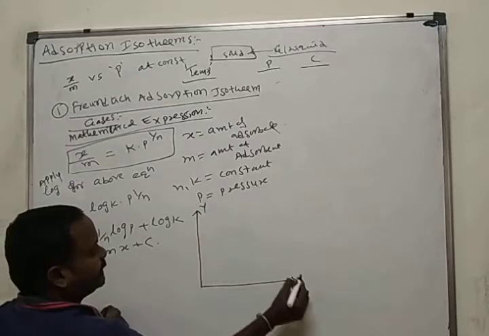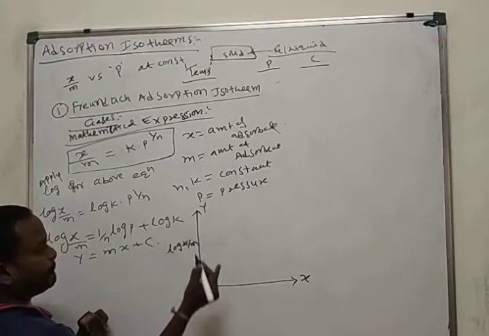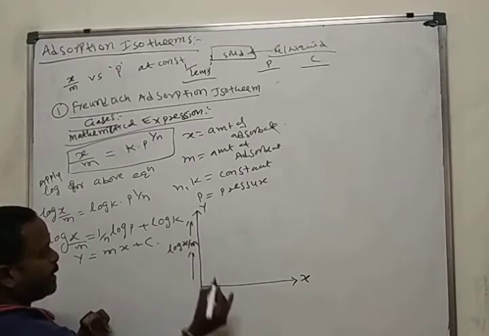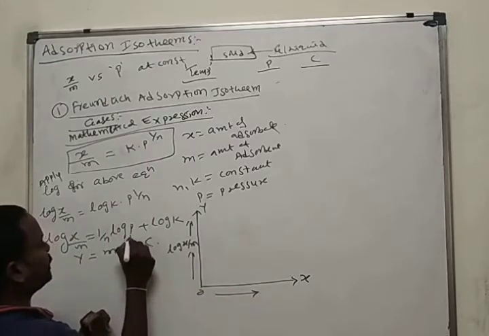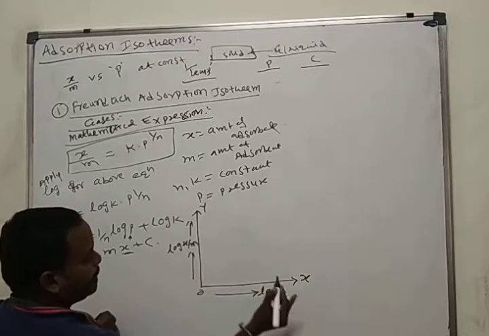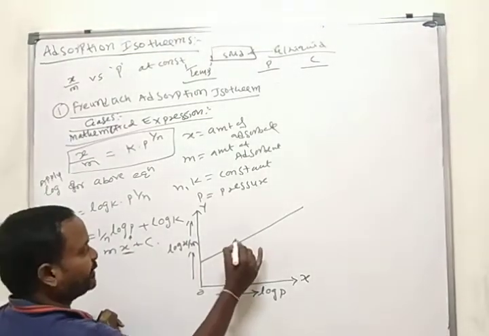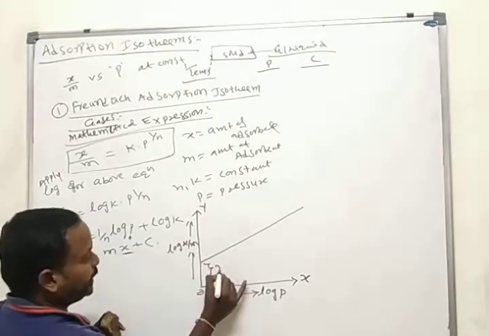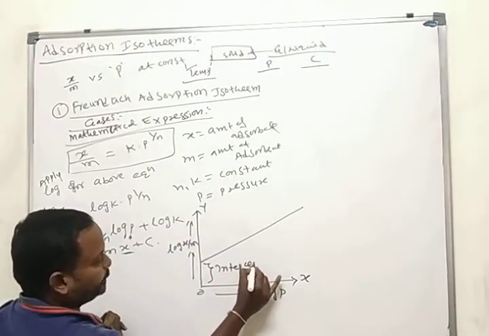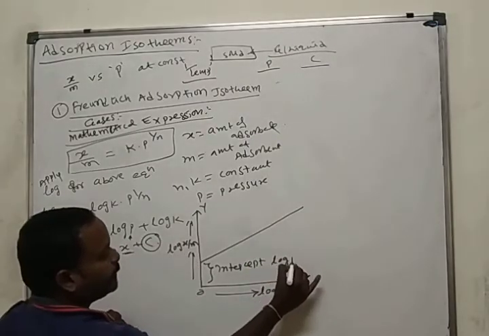On the y-axis take log x by m, and on the x-axis take log P. Here we get a curve with an intercept. What is the intercept here? The intercept is log K.